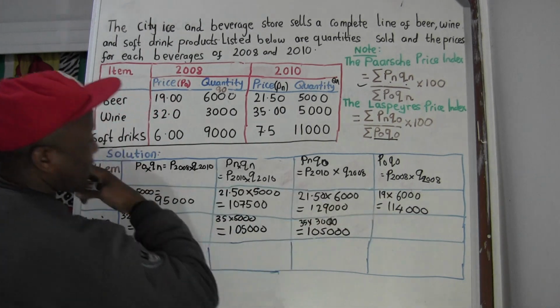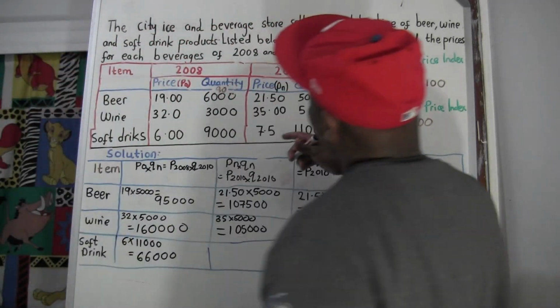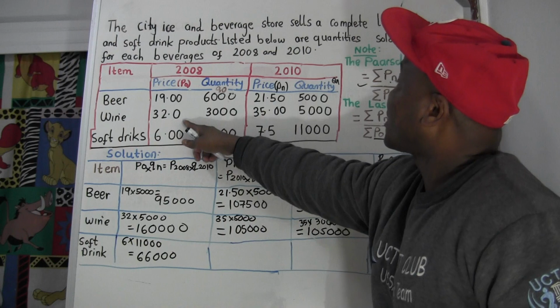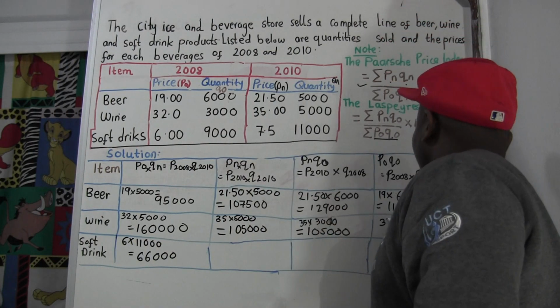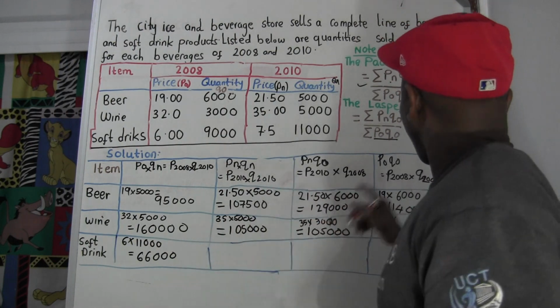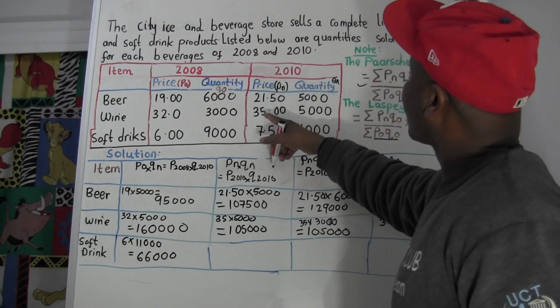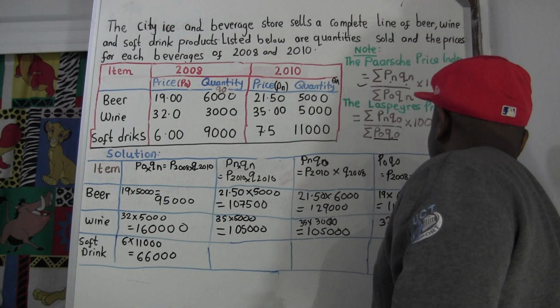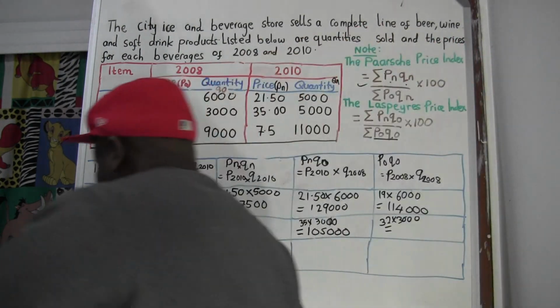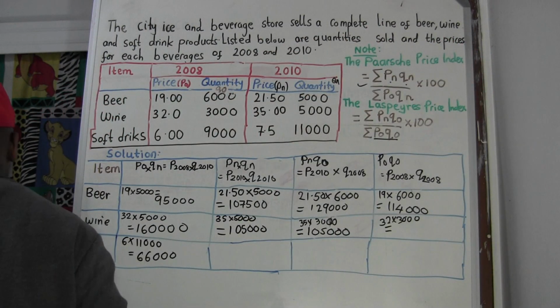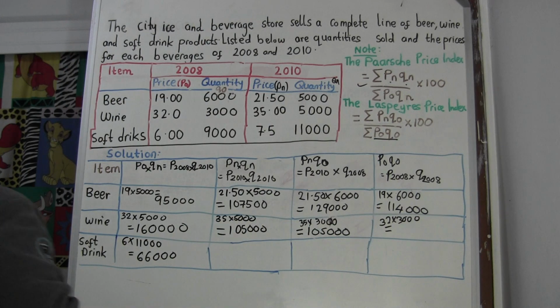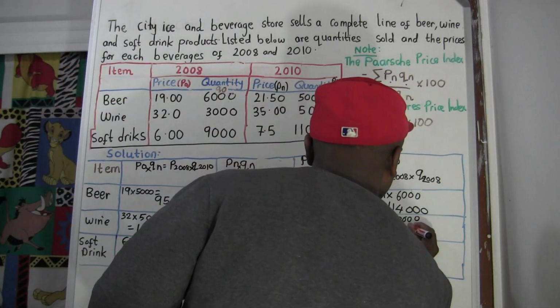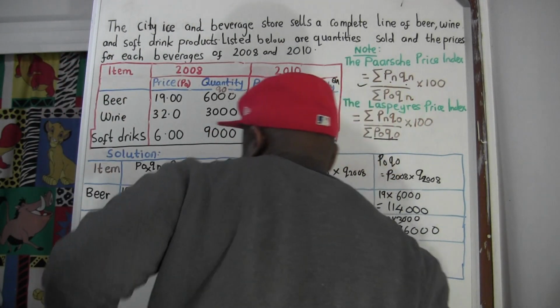Now we count P0 Q0. For wine, what is P0? Price 0 is equal to 32, for wine, 32 times quantity 0, which is going to be 3,000. So now let's plug it in the calculator: 32 times 3,000 is 96,000. Okay, now let's go for the last one.